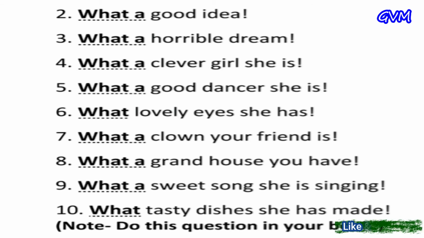Fourth, clever girl she is. And the answer is a. Fifth, good dancer she is. And the correct answer is a. Sixth, dash lovely eyes she has. And the answer is no article. Seventh, dash clown your friend is. And the correct answer is a.